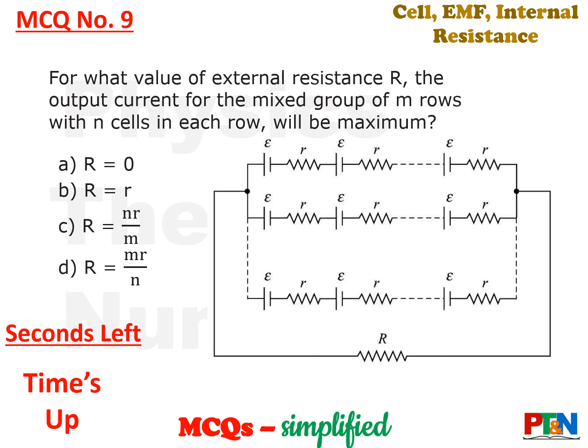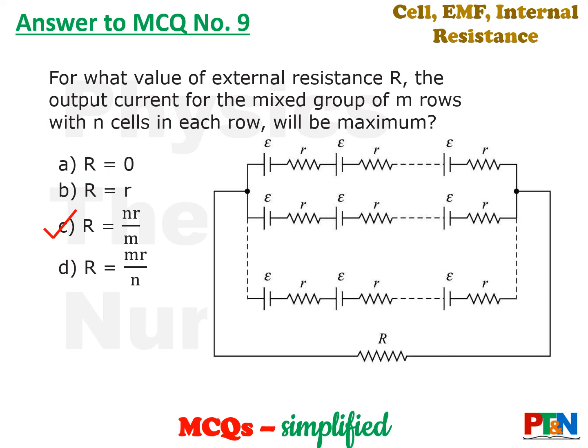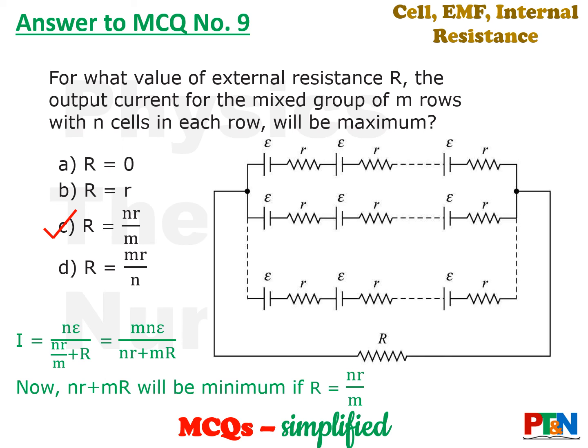Time's up. Let's see the answer. The answer is option C. Still, let's have a look how it is coming like that. See, value of current will be nE by (nr by m plus capital R). So you simplify it. So it is mnE by (nr plus mR). This value of nr plus mR will be minimum if the value of R is nr by m. So answer is option C.